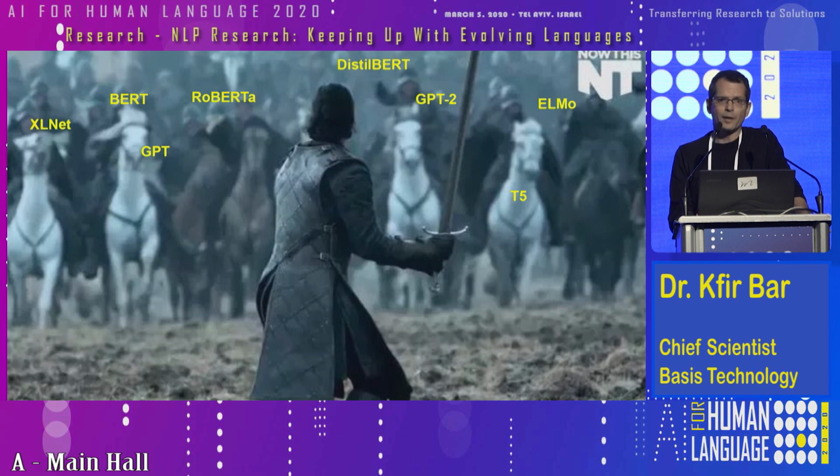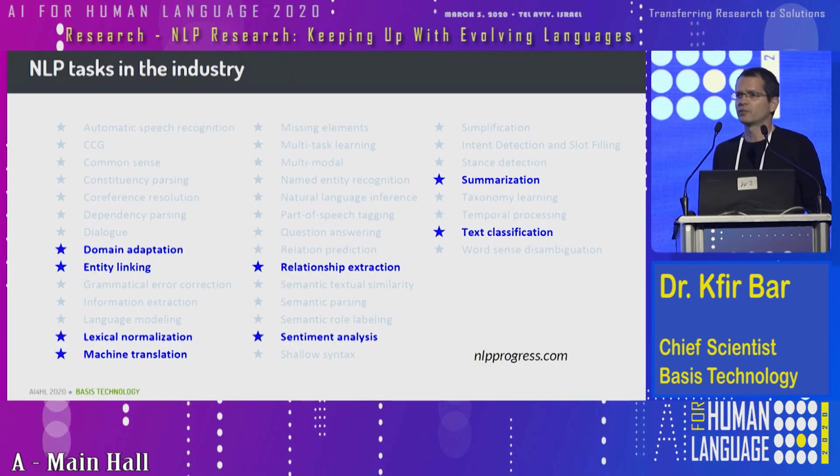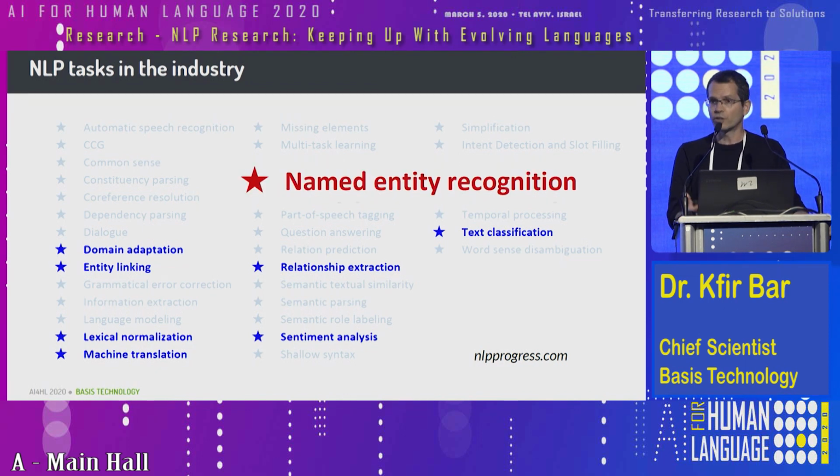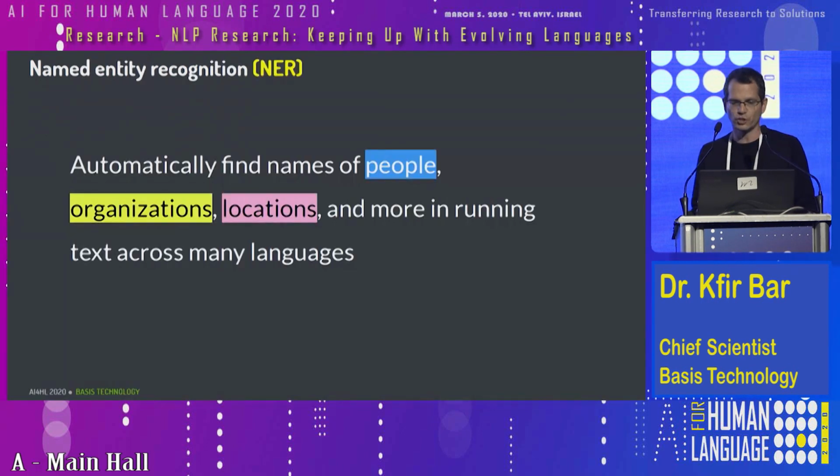But anyway, in the industry, there's a lot of interest in a subgroup of all these tasks, specifically relationship extraction, sentiment analysis, summarization, classification, and more. And of course, named entity recognition, which is probably one of the most popular tasks in the industry. So I will focus on this task, so let me give you some background and some definitions first. Named entity recognition is about finding names of people, organizations, locations, and some other types in plain running text written in different languages.